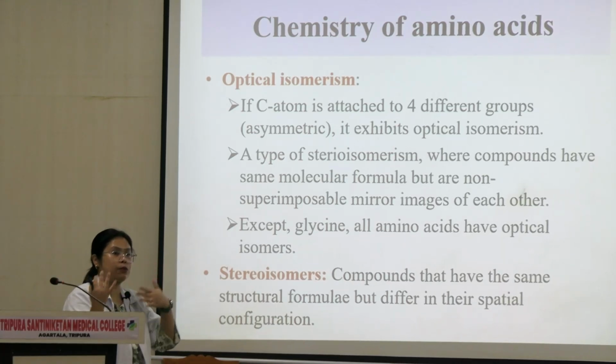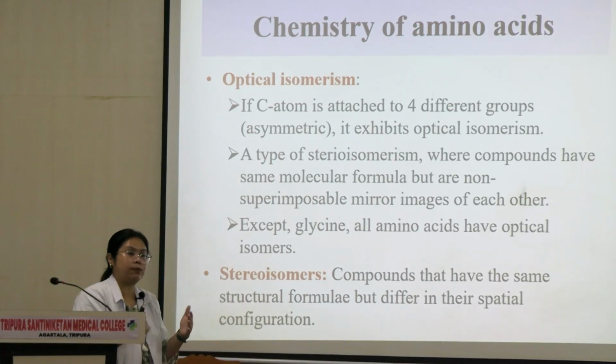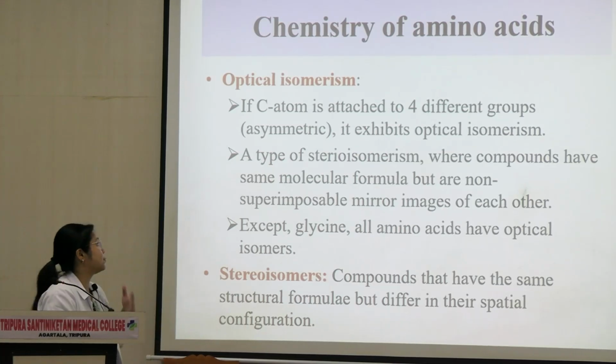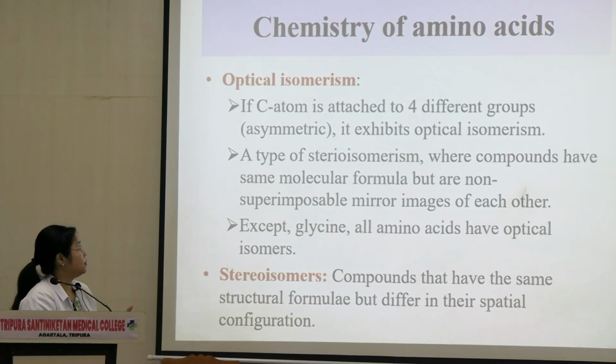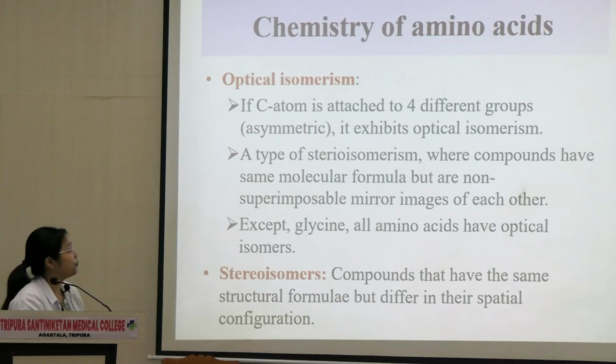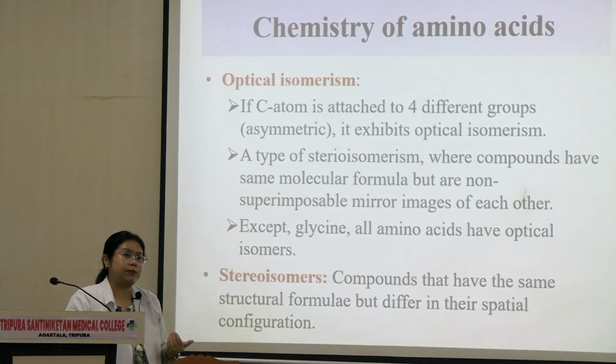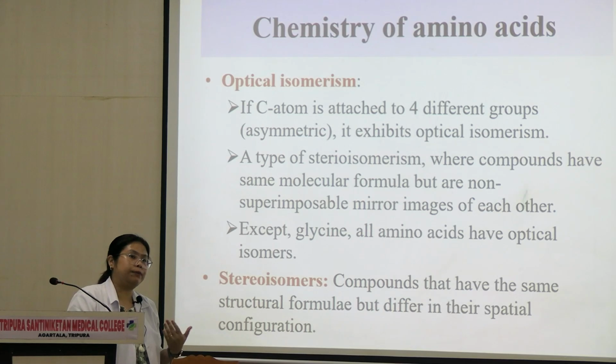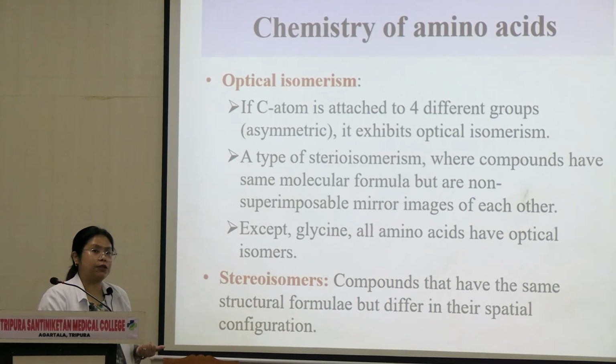The way they are oriented in space, the orientation of their atoms, is different. Optical isomerism is a type of stereoisomerism, and it is exhibited by amino acids because of the presence of an asymmetric carbon.